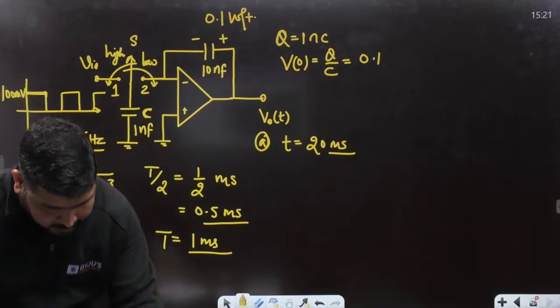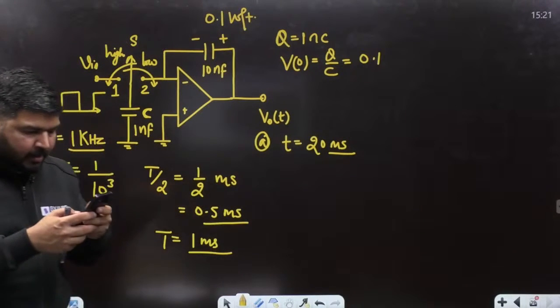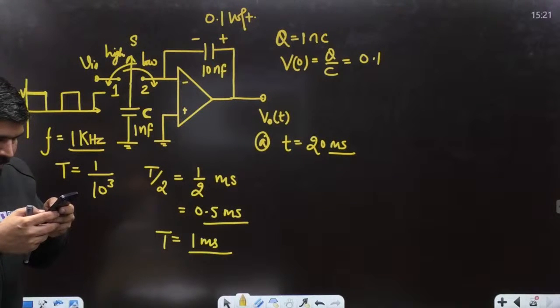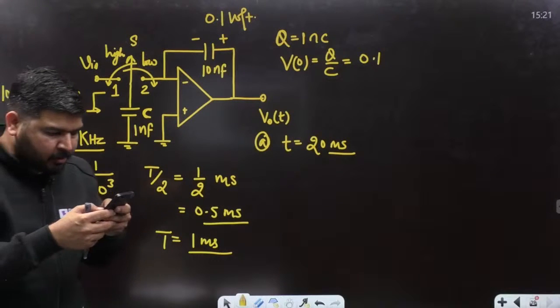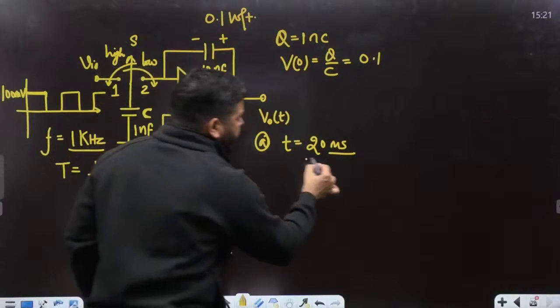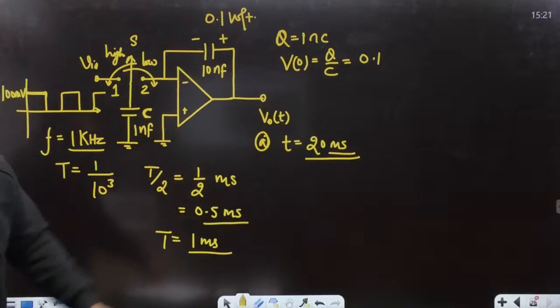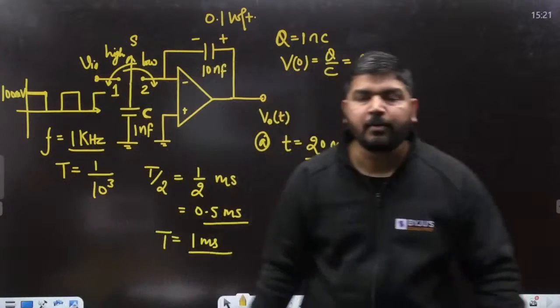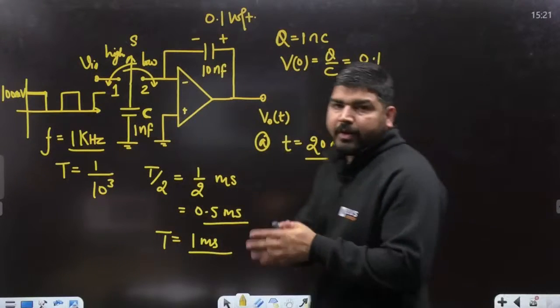Now, in the question, it is given that I need to calculate the magnitude of the voltage V0 at t equal to 20 millisecond. It means after 20 cycles. After 20 cycles, we need to calculate the voltage. So let's try to calculate that.